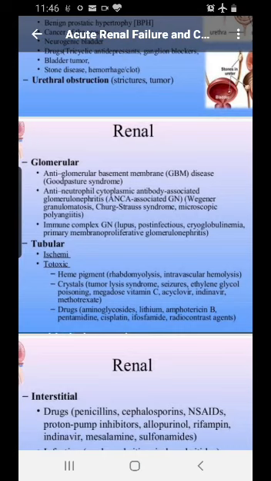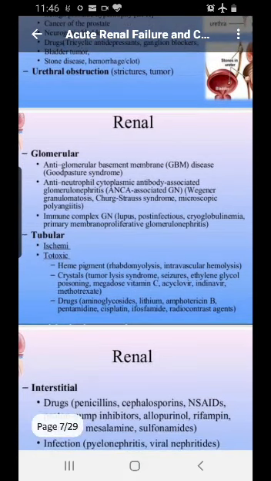If you open the Robbins book, there are around 20 causes of systemic diseases, or you can say there are 10 to 15 causes of inherited mutation in some of the basement membrane, in which there is an antibody formation and it goes and destroys the antigen inside the basement membrane of the glomeruli. As a result, there is an injury to the kidney, especially to the Bowman's capsule. I hope you remember that there is a Bowman's capsule.